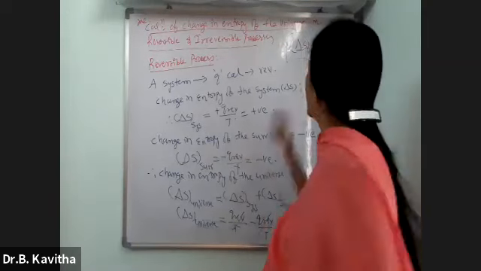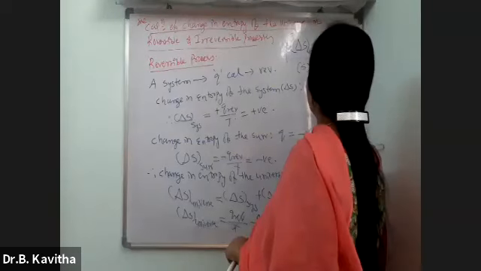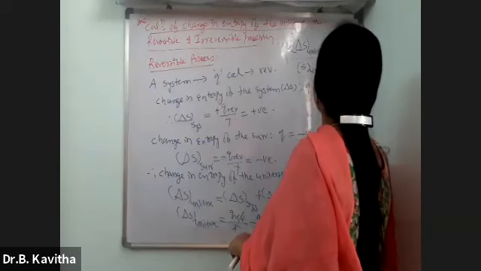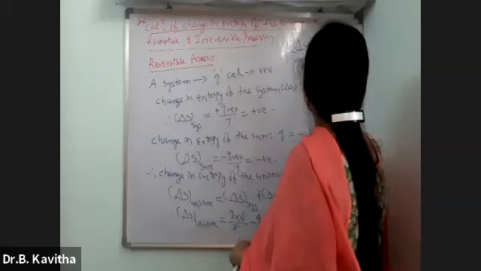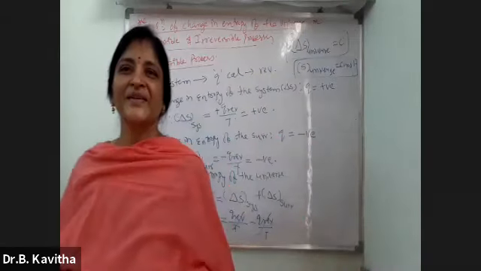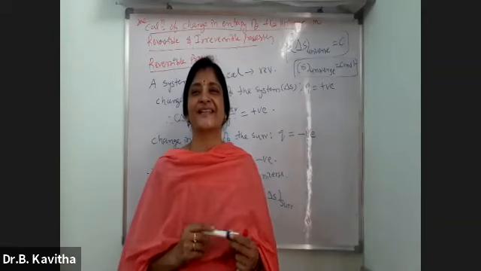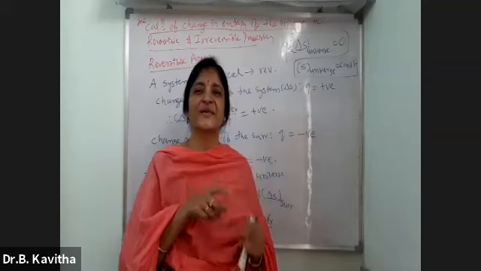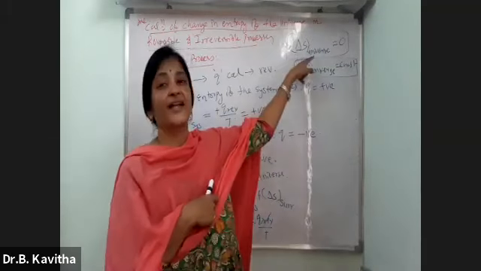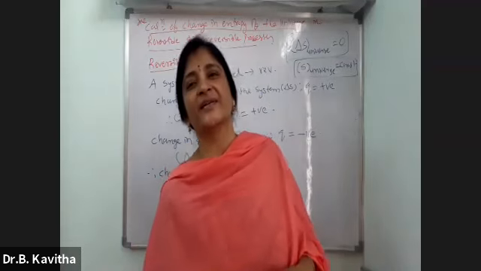It is 0. If it is 0, the change is 0. The entropy of the universe is constant. When the changes are taking place reversibly, the entropy of the universe is constant. Delta S of universe is the change in entropy of the universe in the reversible process.